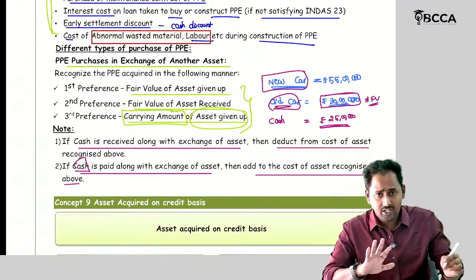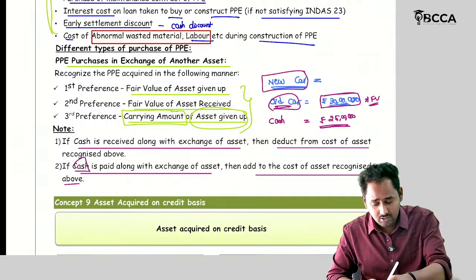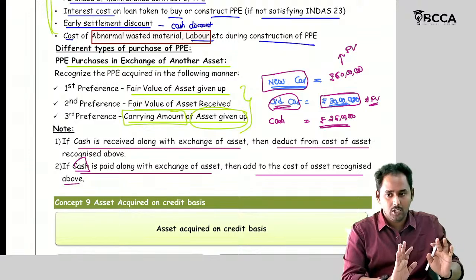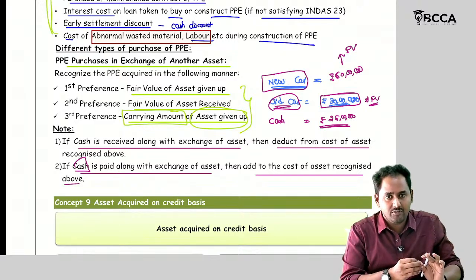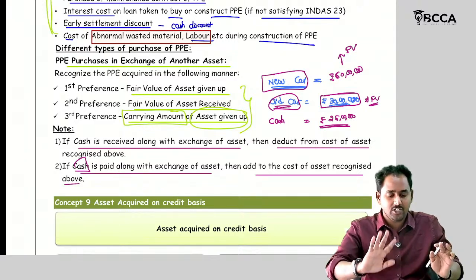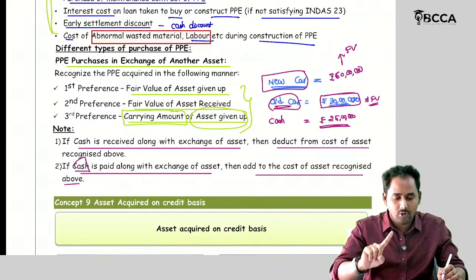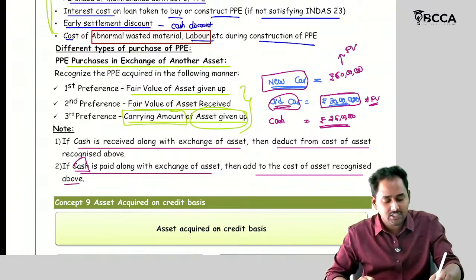Then instead of that, suppose they are saying, sir, we wanted to purchase this car in the market, and the fair value of the new car is 60 lakh rupees. So I have the information that the fair value of the new car is 60 lakhs. But the fair value of the old car is 30 lakhs. If you want that new car, you should pay cash of 25 lakhs.